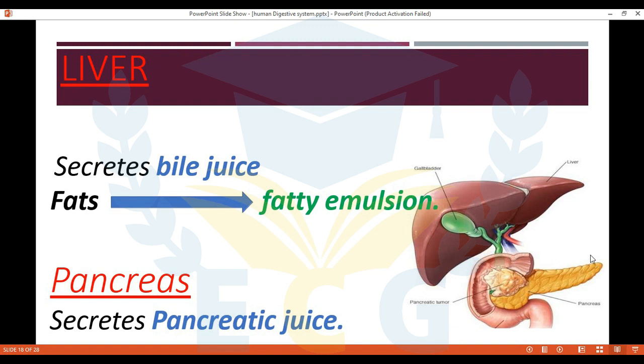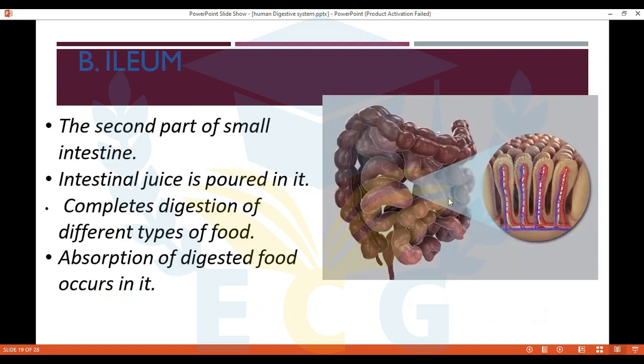Okay, and here the pancreas secretes pancreatic juice. It also helps in digestion. And here is the second part of the small intestine, which is the ileum. It is the second part. The intestinal juice is poured in it and it completes digestion of different types of food, and also the absorption process of digested food occurs in this part.